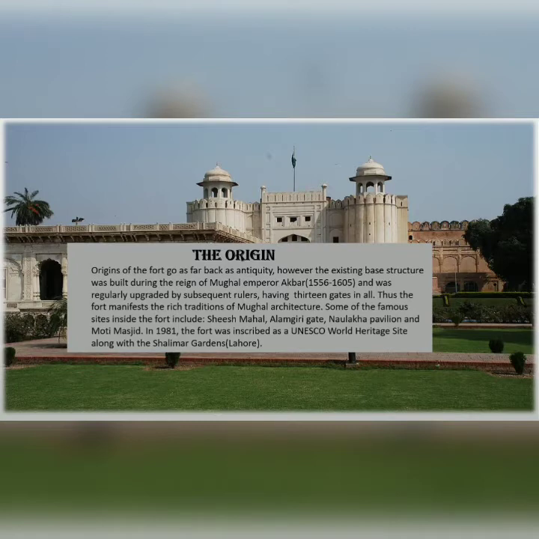However, the existing base structure was built during the reign of Mughal Emperor Akbar from 1556 to 1605 and was regularly upgraded by subsequent rulers, having 13 gates in all. Some of the famous sites inside the fort include Sheesh Mahal, Alamgiri Gate, Naulakha Pavilion, and Moti Masjid. In 1981, the fort was inscribed as a UNESCO World Heritage Site along with the Shalimar Gardens, Lahore.